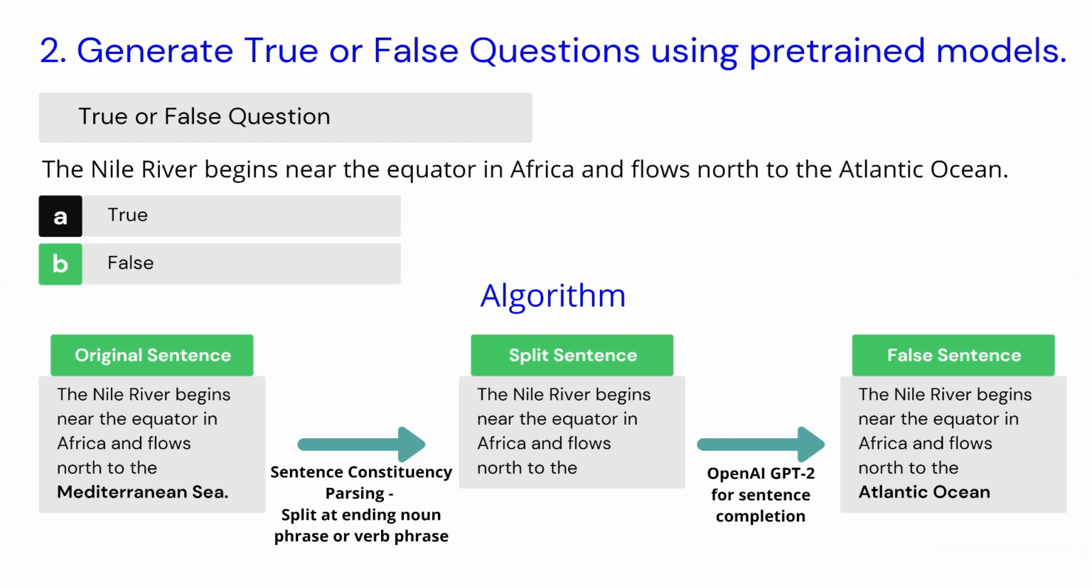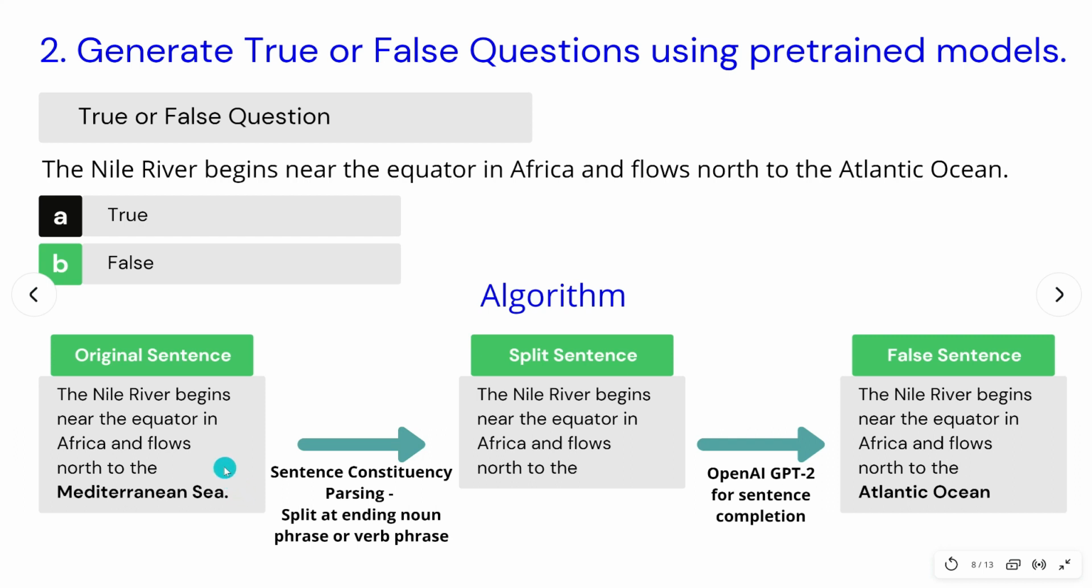Moving further on, we'll see how we can generate true or false questions using some pre-trained models. So let's say you take this sentence, the Nile River begins near the equator in Africa and flows north to the Atlantic Ocean. So the original sentence has Mediterranean Sea at the end.